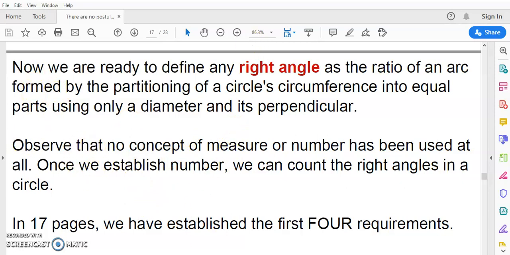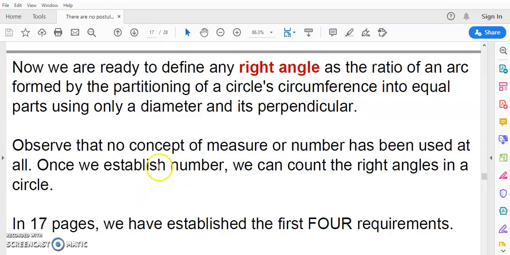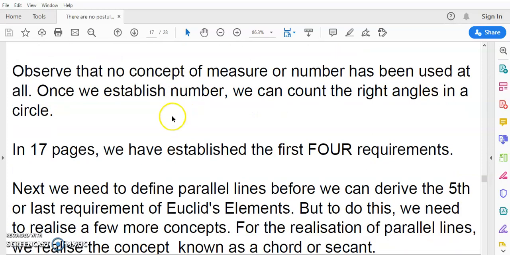And by the way, I call these equal angles here right angles, because this here is the only case where you have the property that all the angles are equal, okay? Given this scheme whereby we use the diameter and a perpendicular to the diameter, we've derived right angle systematically, and we've established the first four requirements.